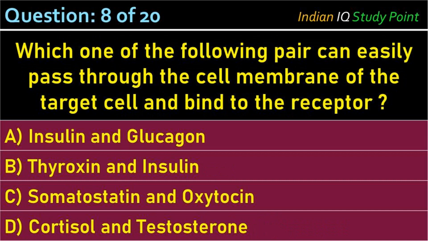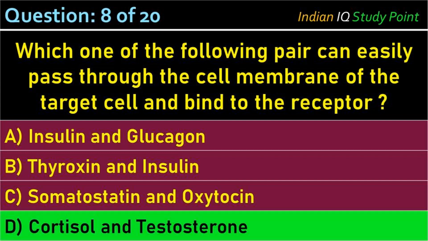Coming to the next question, which one of the following pairs can easily pass through the cell membrane of the target cell and bind to the receptor? Option A, insulin and glucagon. B, tyrosine and insulin. C, somatostatin and oxytocin. D, cortisol and testosterone. And the correct answer is option D, cortisol and testosterone.